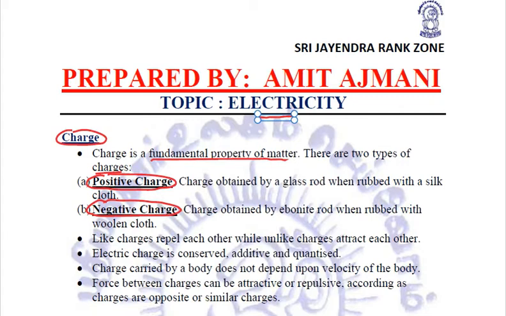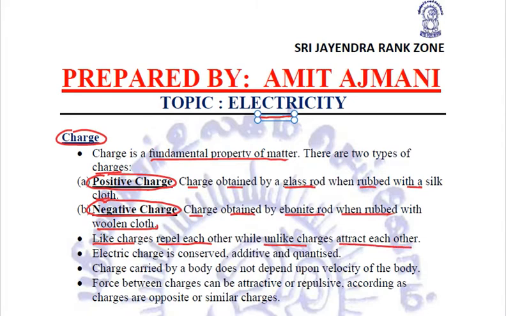What are these? The charge which is obtained by a glass rod when it is rubbed with a silk cloth is the positive charge, and negative charge is the charge obtained by ebonite rod when it is rubbed with woolen cloth. We know a few basic things about charges, that the like charges repel each other while the unlike charges attract each other.